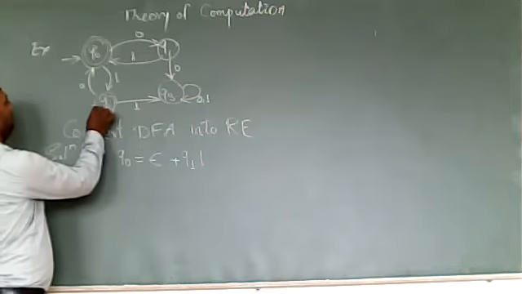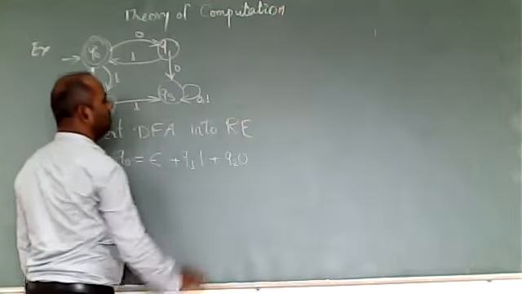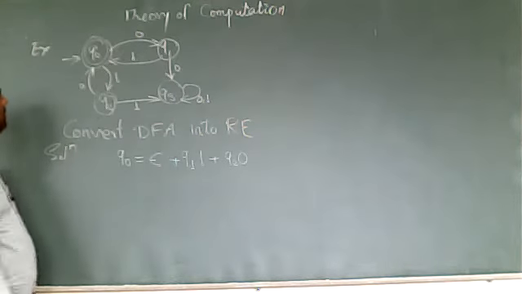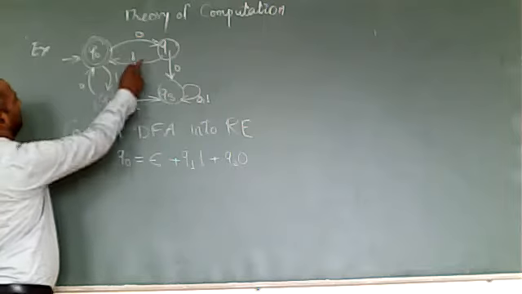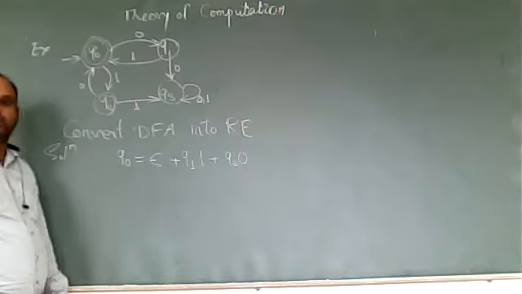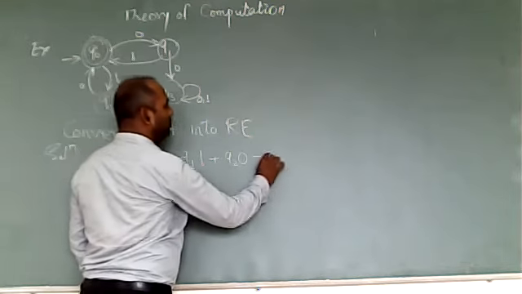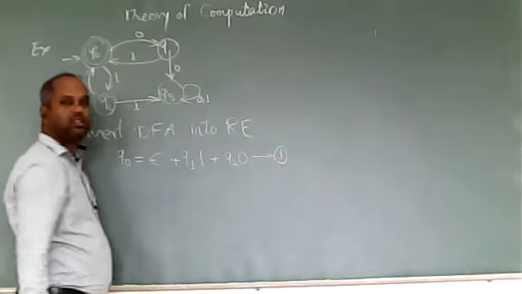The next input is coming from Q2 with 0, so Q2 0. So the equation is epsilon plus Q1 1 plus Q2 0. This is the equation for Q0, and we'll number it as equation 1.